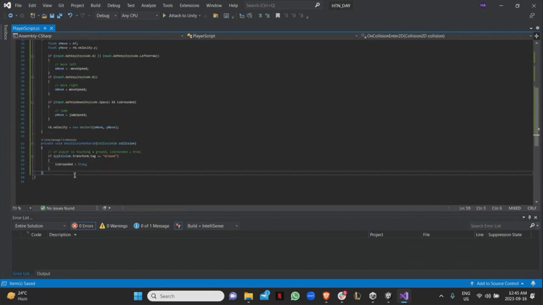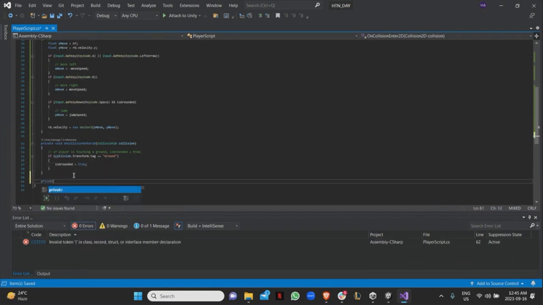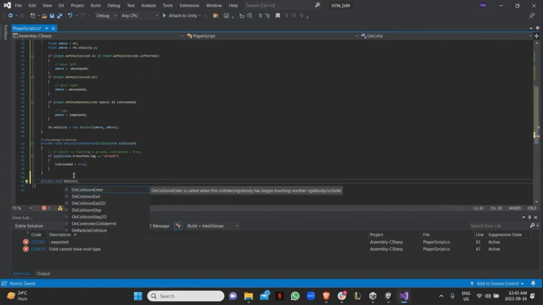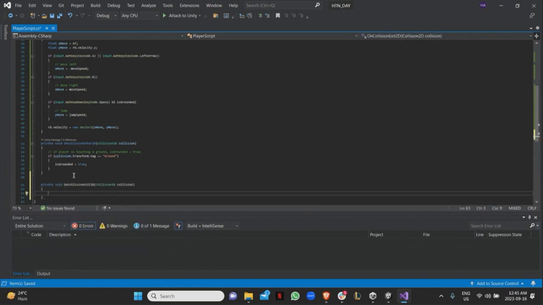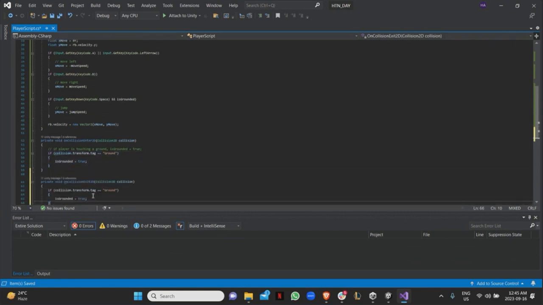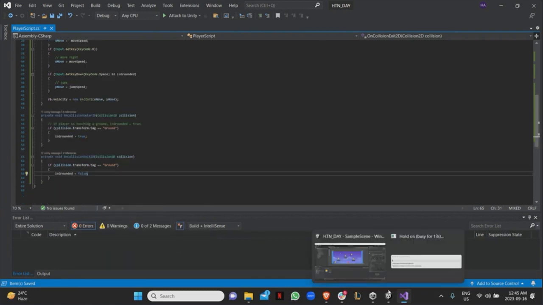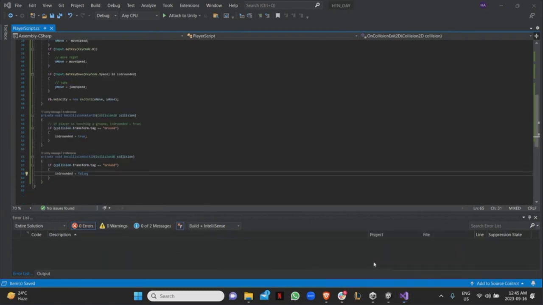Right, now I want to do the opposite actually, once I leave. So OnCollisionExit2D, I'm going to take this exact code, I'll paste it here, but I'll set it to false. Right, so now that when I play,